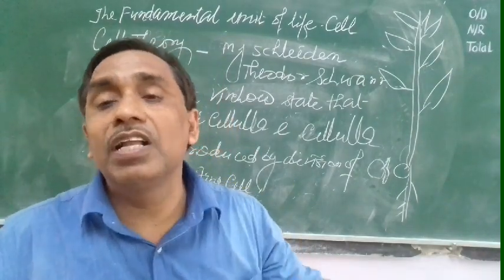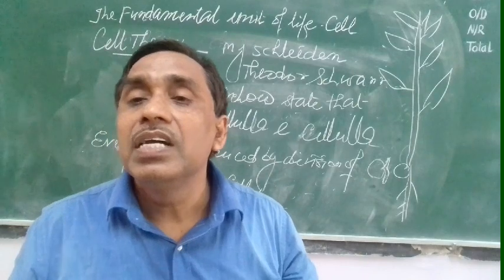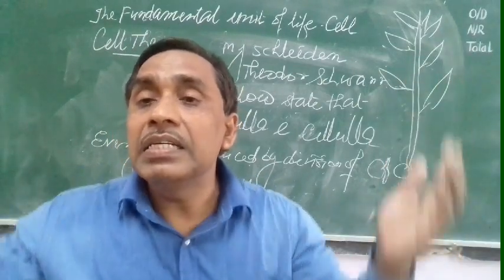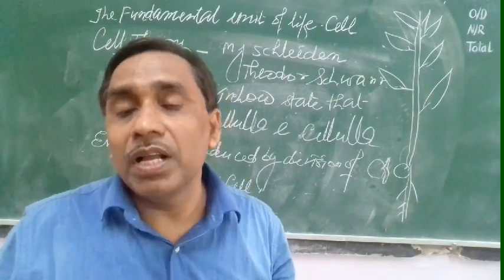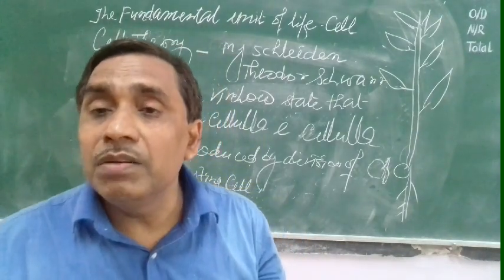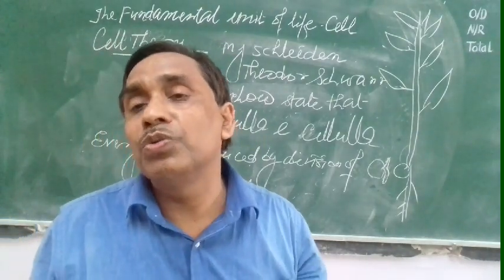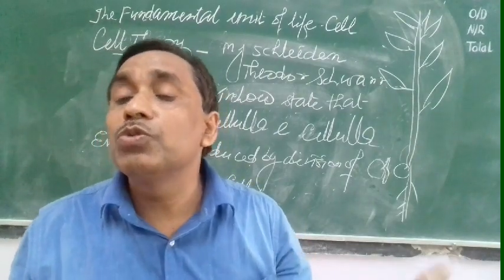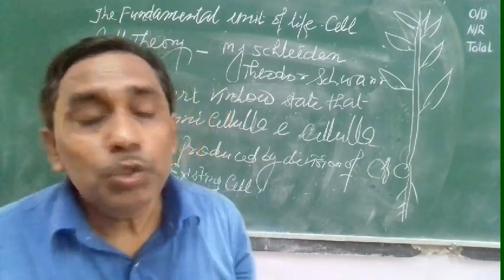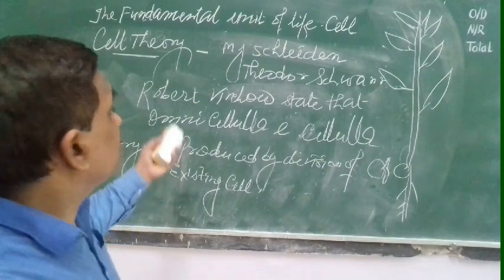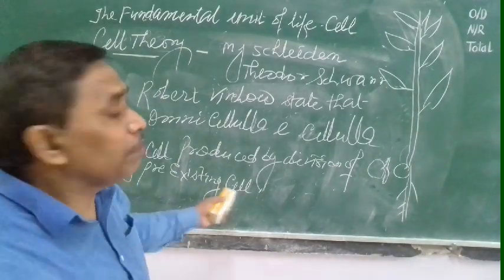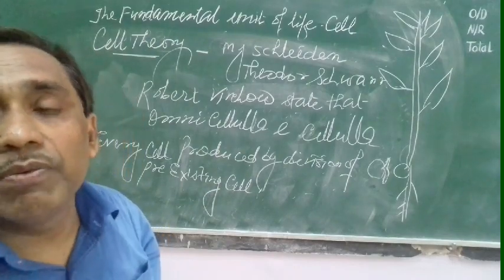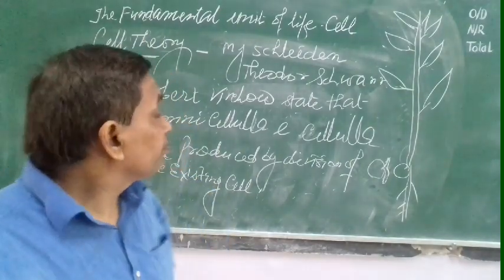And the cell has the nature of division, the ability of division. That's why the organisms are increasing in shape and size, and also in number. Unicellular organism, one amoeba to 2, to 4, to 8, to 16. How? By division. So this way we can say the cell is the structural unit of life, the cell is the functional unit of life, and the cell has the ability of division. That's why the organisms are growing.